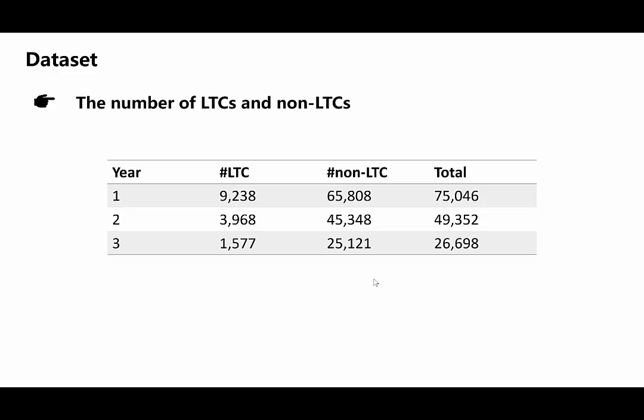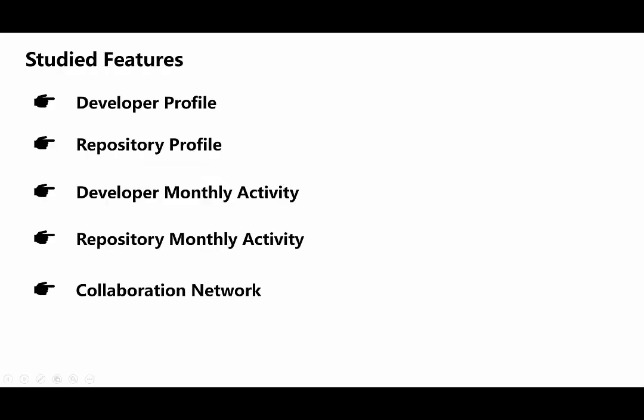In our study, we build prediction models based on the first month of development activities of newcomers. We extract a total of 63 features in 5 dimensions. Due to the time limitation, I won't introduce these features. You can read our journal paper for more details. I only show these features for a very short time.